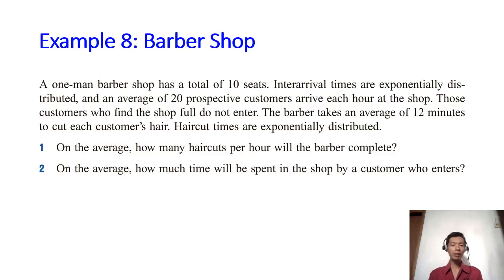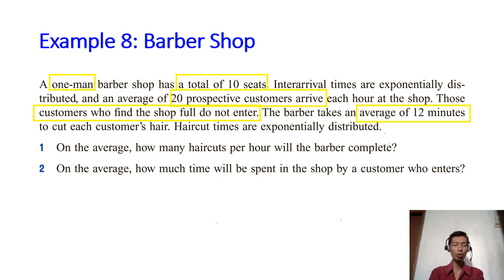Now here's an example, and as usual, we'll identify the arrival rate, which is 20 prospective customers arriving each hour. About the service, it takes an average of 12 minutes to cut each customer's hair. We have a one-man barber shop, so just one server. And we have a total of 10 seats in the system. Those are the important pieces of information in this problem, and we're going to answer these two questions.